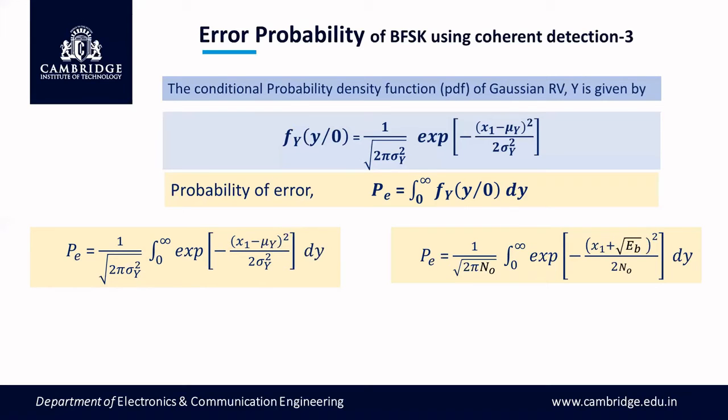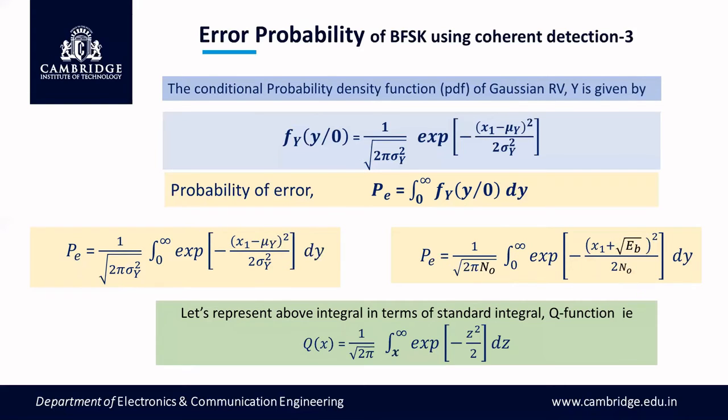So what I have done in this second equation is substitute the values of mu and sigma square. Mu is minus root Eb, so minus into minus is plus here. Then N0 by 2. No, it is N0. Variance is N0 here. So I have substituted, and we are waiting for the final result of this integration.